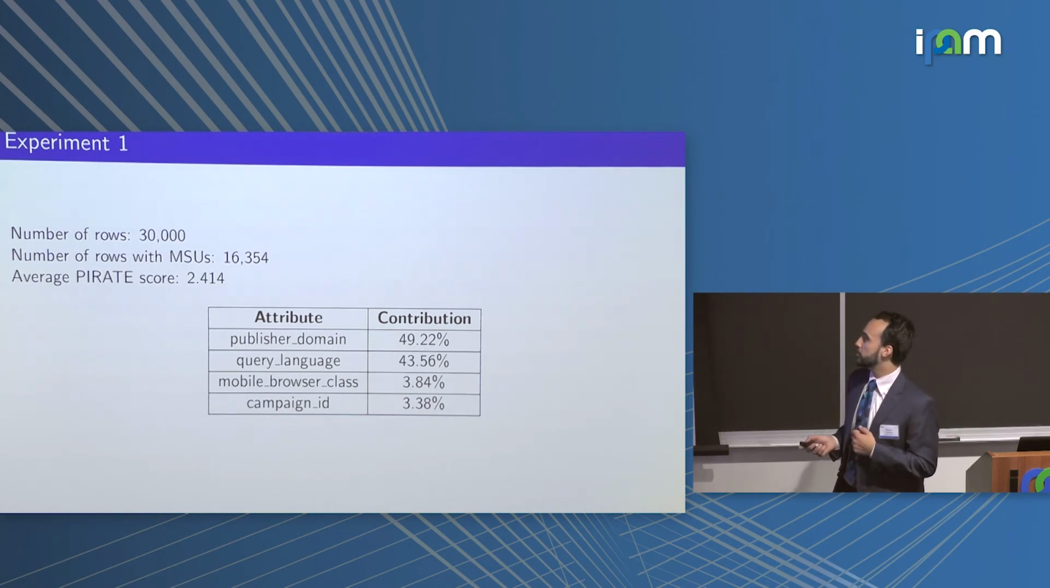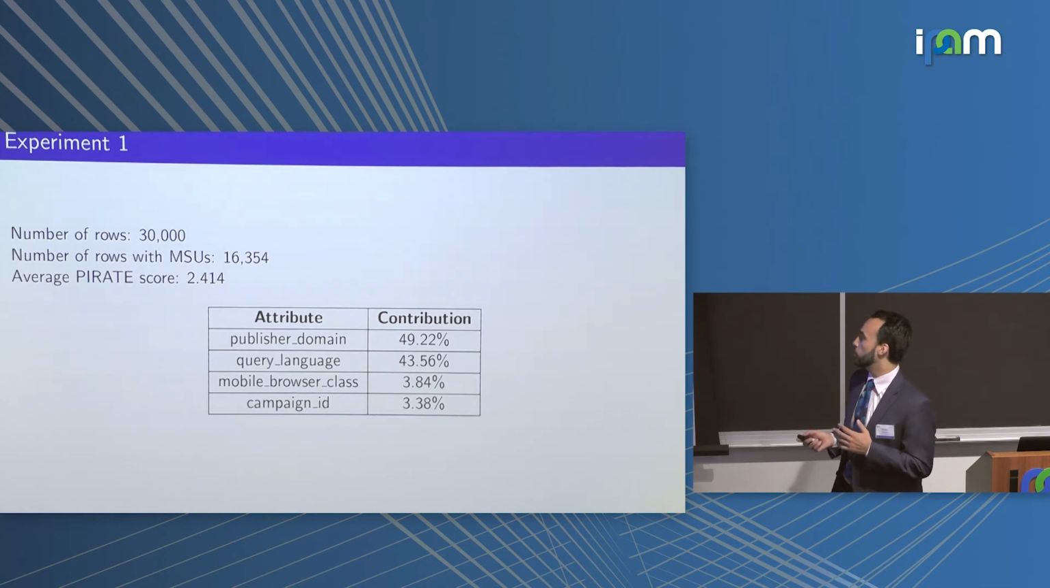So first, we ran this through Suda, and we got back 16,000 rows that have MSUs. Now, out of those rows, we ran a PIRATE score on each of those, and they had an average PIRATE score of about 2.4. So that means, on average, if you wanted to attack a row in this data set, it would need to be one of these 16,000, which has MSUs at all. And then you would need to know about 2 or 3 attributes of a person until you could identify them.